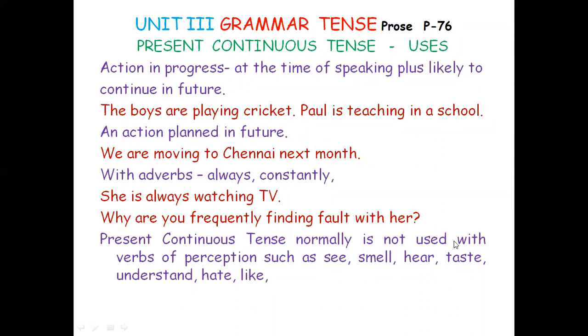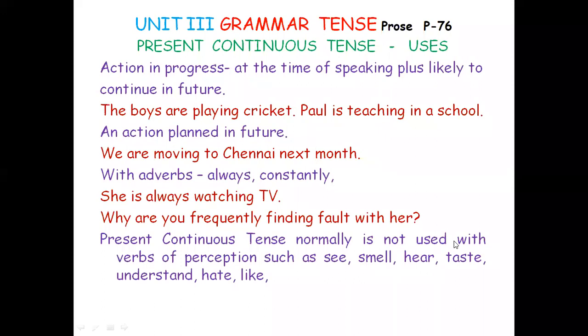Now we'll learn the uses of present continuous tense. That is, where do we use present continuous tense? That's the question. Action in progress: when an action or event is going on at the time of speaking, and it is likely to continue in future, at least for some time. Example: the boys are playing cricket. At the time of speaking, what are the boys doing? The boys are playing cricket. What is Paul doing right now? Paul is teaching in a school.